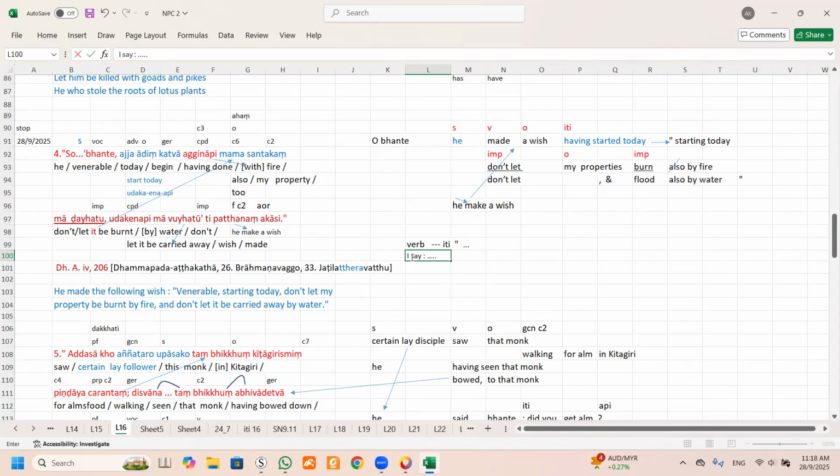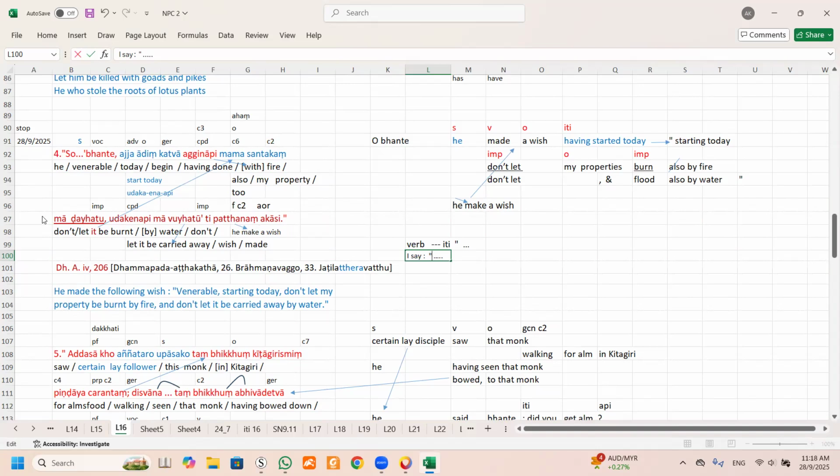Whatever you want to say. So the ET is "I say". You can put it this way, with a colon, semicolon, or you can put it in a quotation. Because if this ET is here, that means this is the end of the sentence.